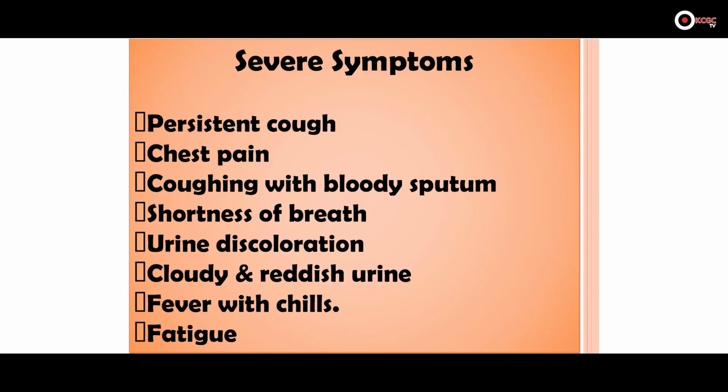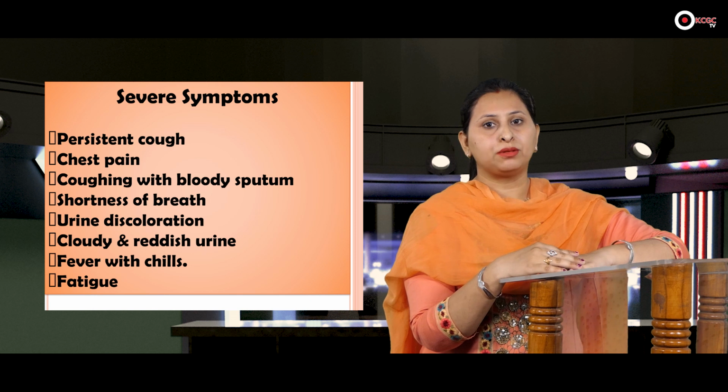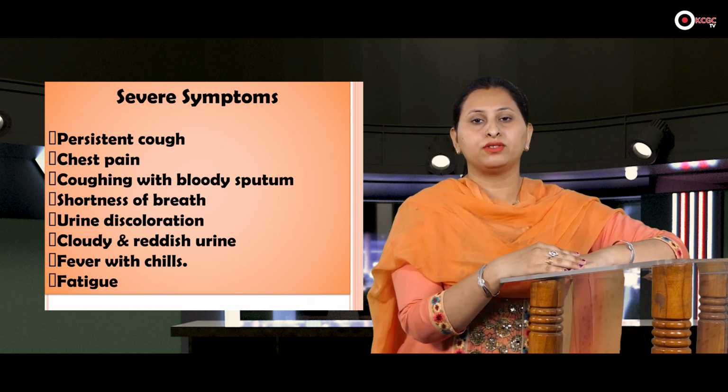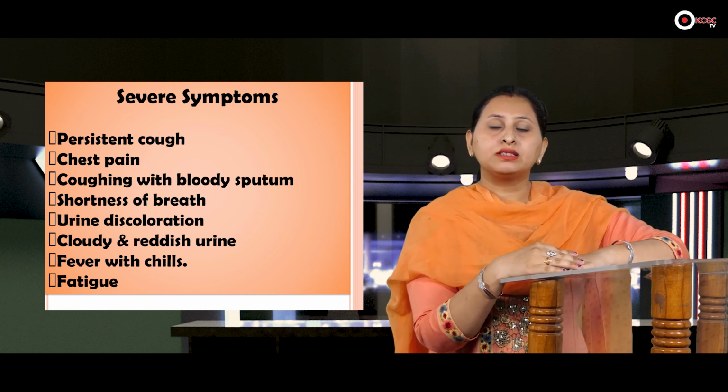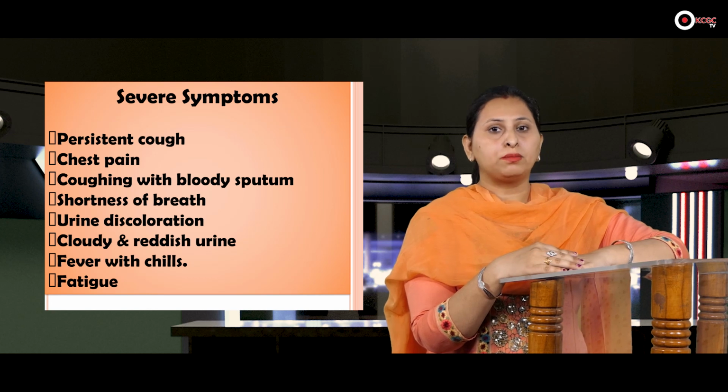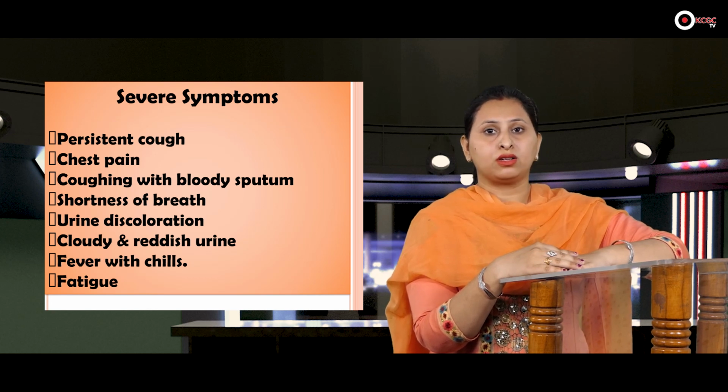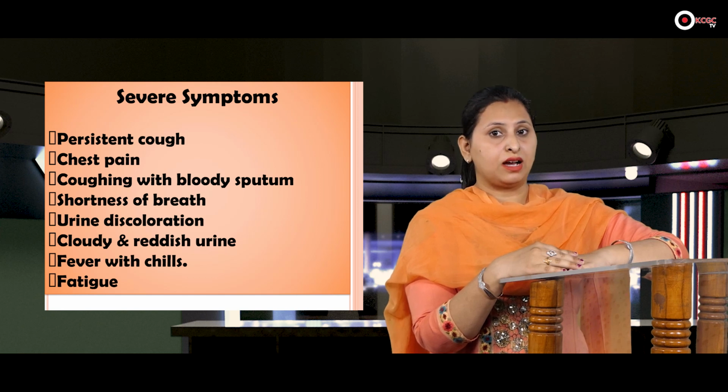Next are the signs and symptoms. How can we find that a person is suffering from tuberculosis? The main signs and symptoms of tuberculosis are: the first one is persistent cough. It is the main symptom of TB. If the person has had a cough continuously for 3 months, then we can say that the person may be suffering from TB, and we can go for the TB test.